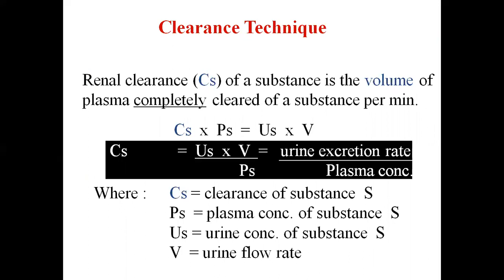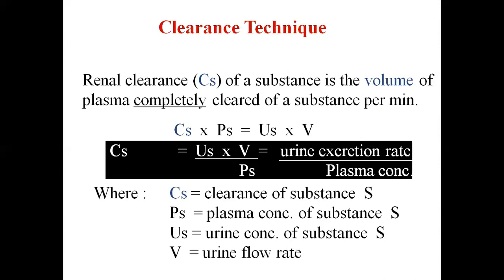Now, what is the importance of measuring the renal clearance? First of all, it is mainly for quantitative estimation of the kidney's excretory capacity: how effectively the excretion mechanism of the kidney is working. For example, for the formation of urine we have steps of filtration, reabsorption, and secretion. Individually, each can be calculated by the clearance technique. And also, renal plasma flow can be calculated by the clearance mechanism.